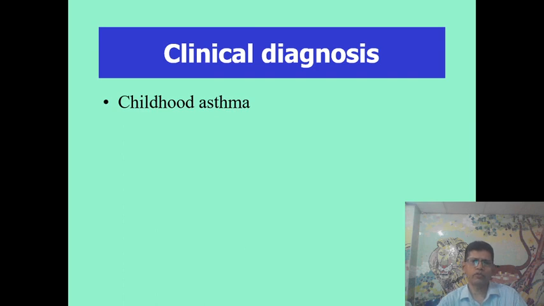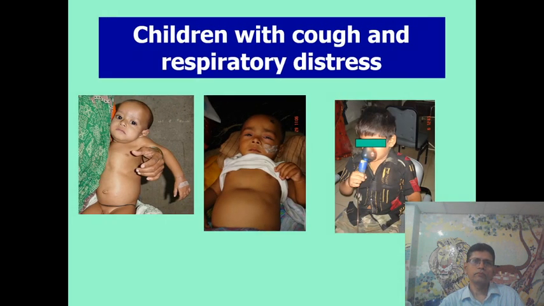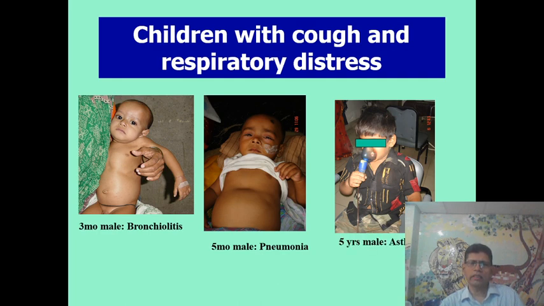Now, what is the clinical diagnosis? The diagnosis is childhood asthma. Any child coming with cough and respiratory distress, what are the differential diagnoses? If the child is small, the diagnosis is bronchiolitis. It may be a case of pneumonia, and if an older child, it is a case of asthma.